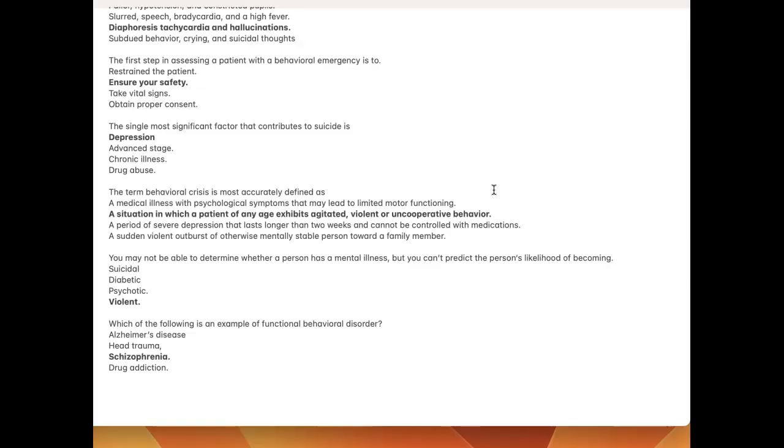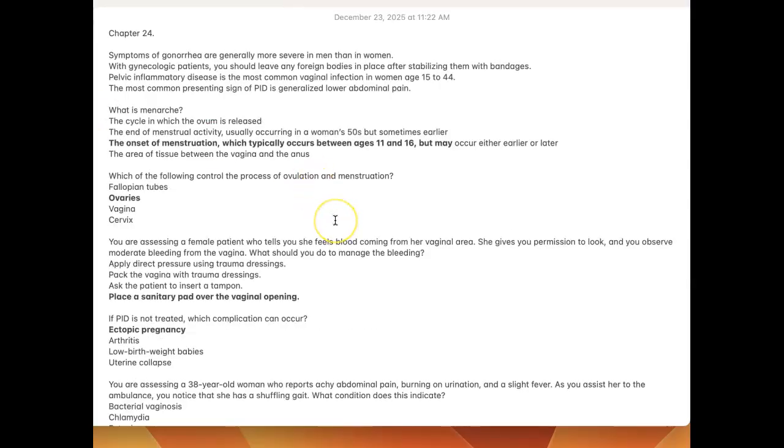Which of the following is an example of functional behavioral disorder? Schizophrenia. Chapter 24. Symptoms of gonorrhea are generally more severe in men than women. True. With gynecologic patients, you should leave any foreign bodies in place after stabilizing them with bandages. True. Pelvic inflammatory disease is the most common vaginal infection in women 15 to 44. True. The most common presenting sign of PID is generalized lower abdominal pain.